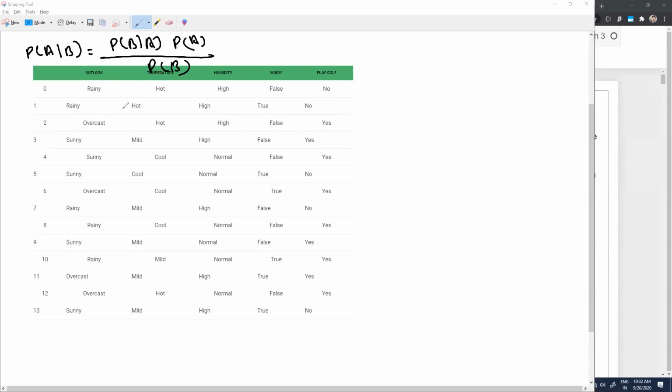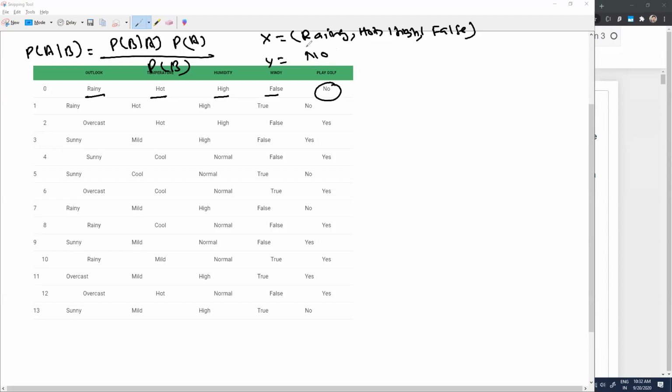So here I'll have to find out the correlation between this and this with respect to this one. So I can say my X is having 4 conditions. Let me write it down. Here my X is rainy, and the temperature is hot, humidity is high, and windy is equal to false. And then what is my Y? My Y is no.